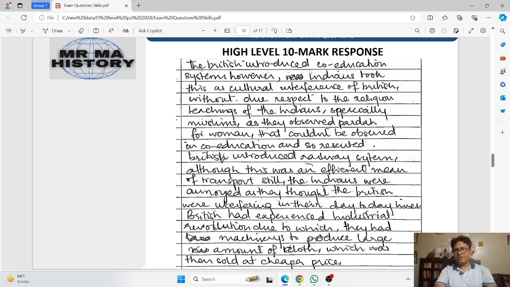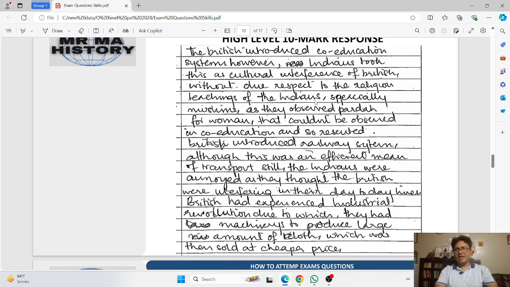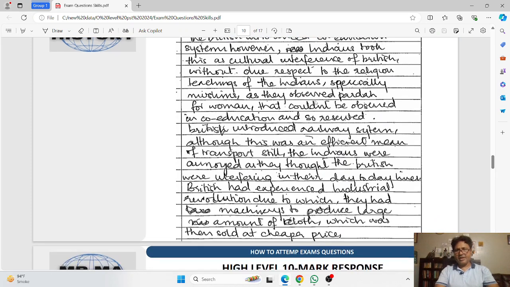The British introduced the co-education system. This means that the Christian missionaries were not the only reason why the Indians were opposing the British. Co-education was also one of the major reasons, because the Muslims were observing Parda, obviously. Parda was not observed in the co-education system, and this is how the Indian Muslims started showing resentment. So this is highlighted here.